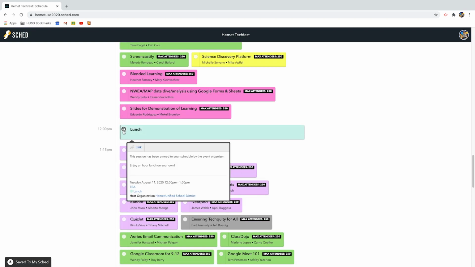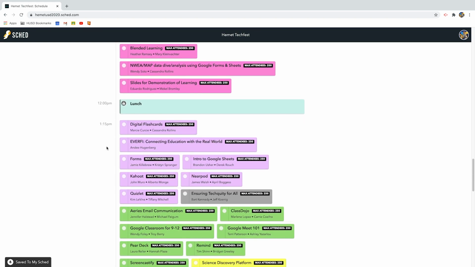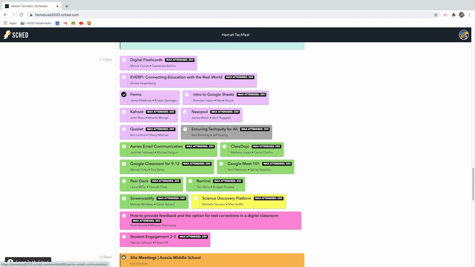And then notice the lunch is locked out because there's no real choice to be made there. Everyone is going to attend lunch kind of on their own at the same time. So that's already added to my agenda. I don't need to check mark anything there. And then let's just add a couple for this 1:15 spot.